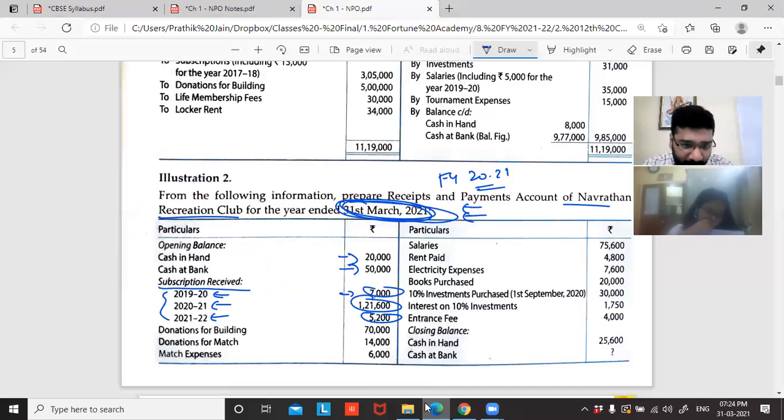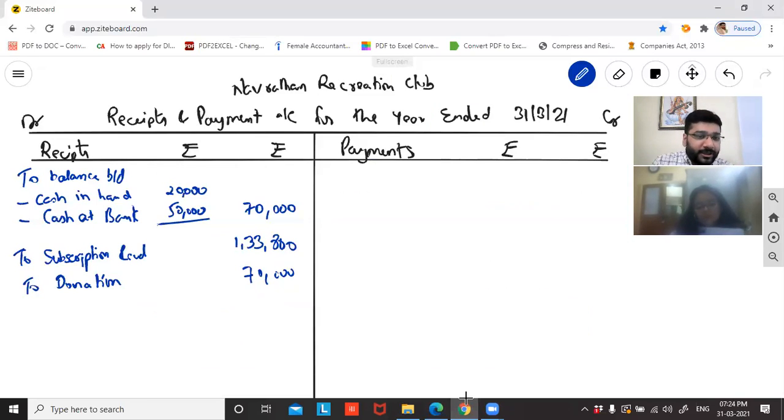Okay, guys, first class. Next is donation for match, paid or received. Which means this club is organizing some match, and for that match, we didn't have sufficient funds, so we got donation. So it's a receipt. So to donation. To donation, you can write for building here to differentiate. To donation for match.